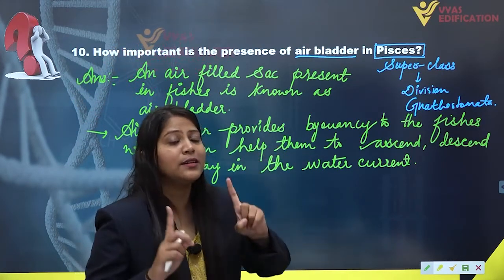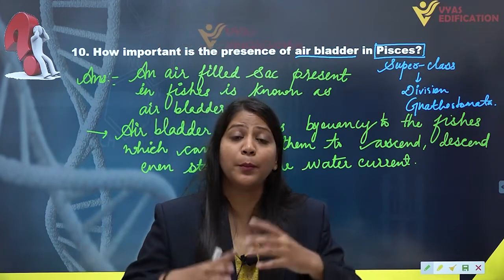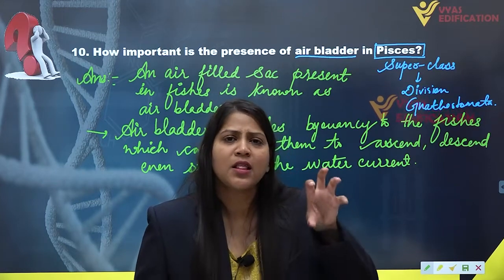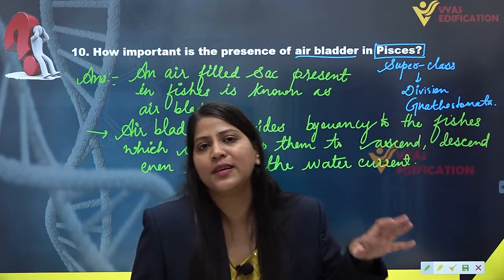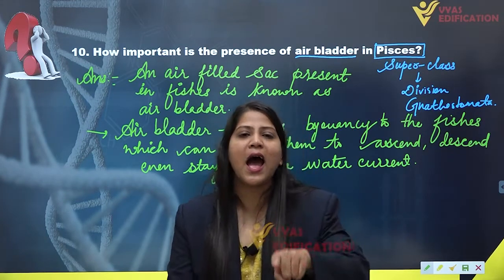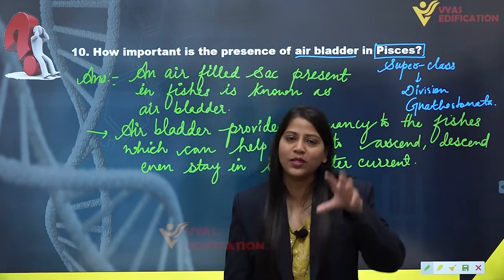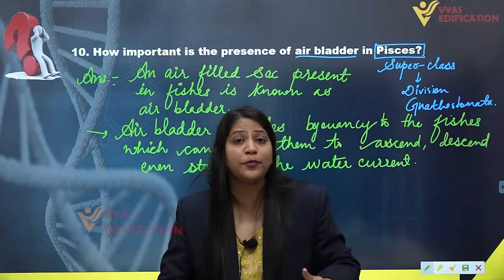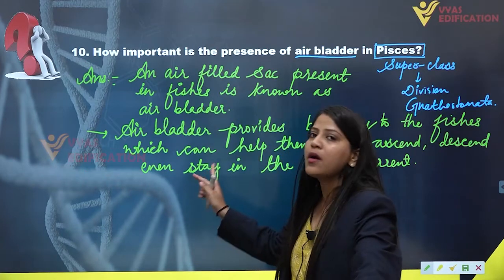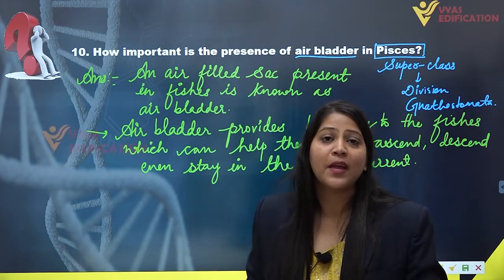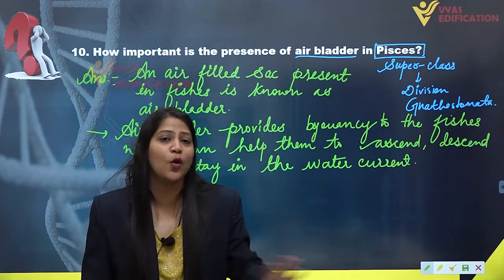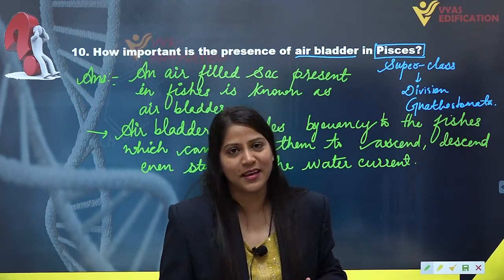Alright, so the superclass Pisces has two classes in it, that is Chondrichthyes and Osteichthyes. The Chondrichthyes fishes like sharks, the bigger fishes, whose skeleton is made up of cartilage, do not have air bladder. That is why they have to swim constantly without sinking. If they stop swimming in water, they will sink because no air bladder is present in them, and that is why they have to swim constantly throughout their life without sinking.